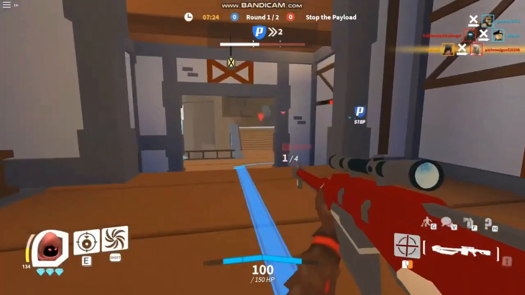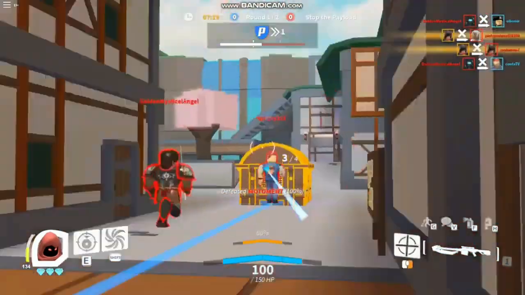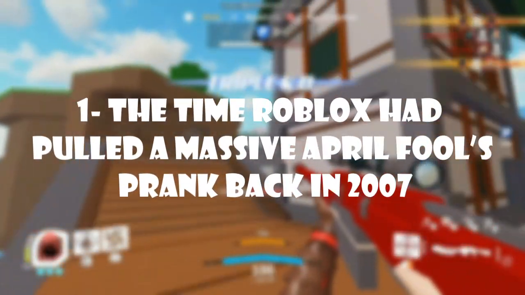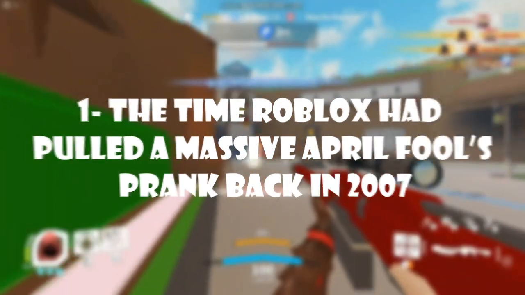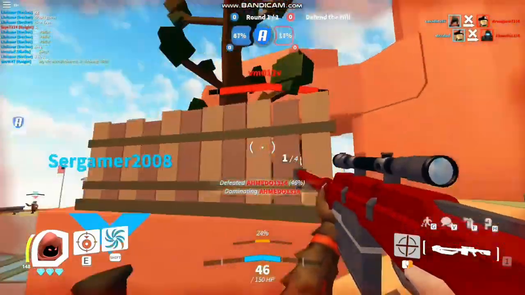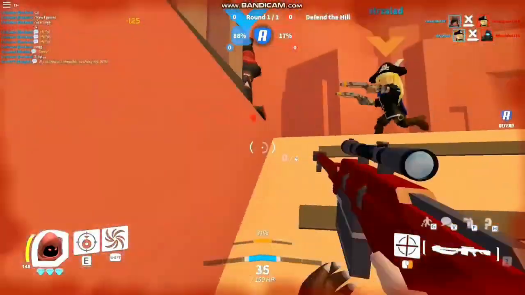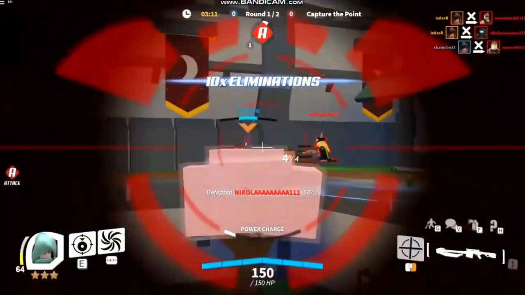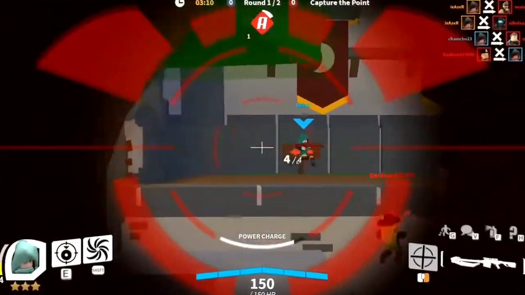And finally, ending this list off at our number 1 spot, we have the time Roblox had pulled a massive April Fool's prank back in 2007. The joke was that they claimed Google had purchased Roblox for a whopping $380 million. The site domain was changed to www.gooblox.com during the time the joke was active.